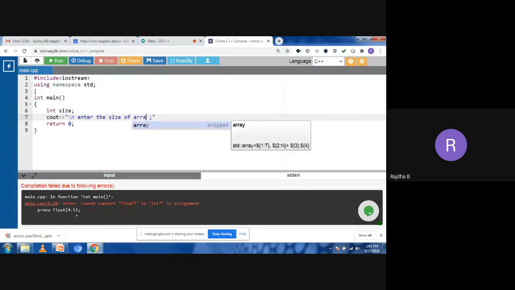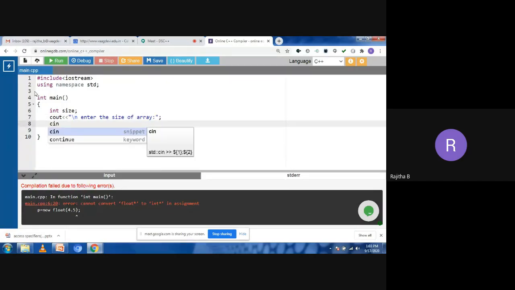Enter the size of array. I need to read that value using the cin object into size. I don't know how many values you are going to take, whether the size is 4, 5, or 10, because that input is given to the program when you compile and run it.